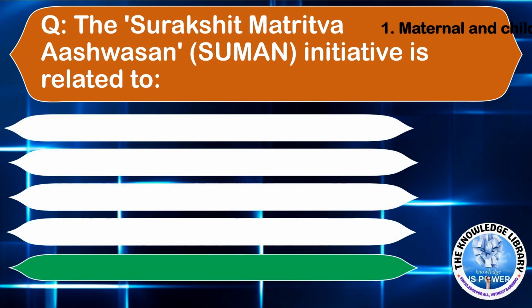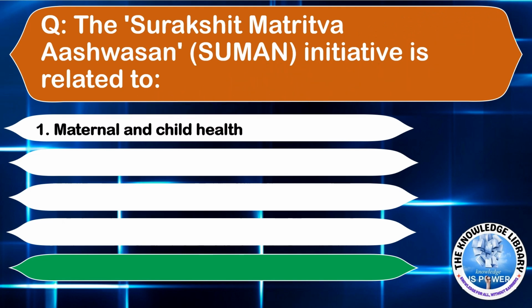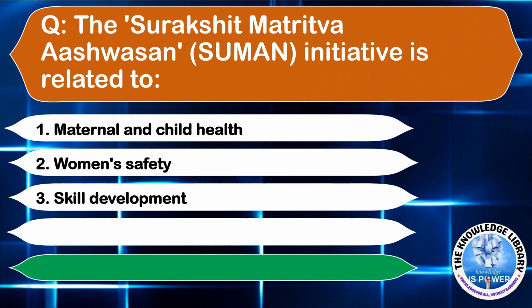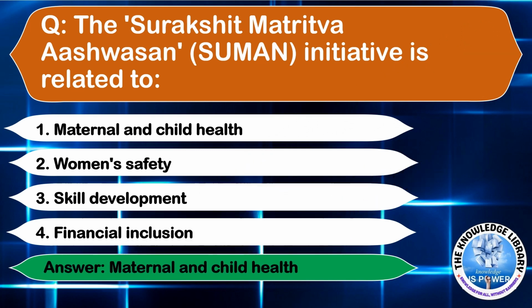The next question is, the Surakshit Matritva Aswasan initiative is related to option A, maternal and child health. Option B, women's health. Option C, skill development. Option D, financial inclusion. The correct answer is option A, maternal and child health.